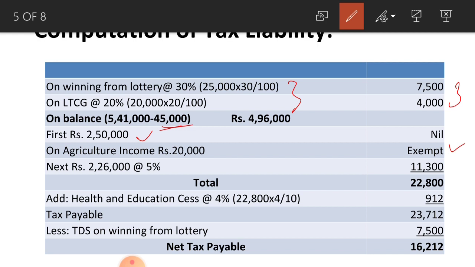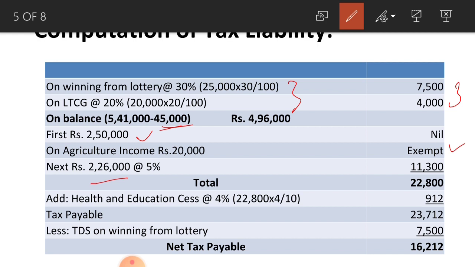Next, 2,26,000, that is 4,96,000 minus 2,70,000, that is 2,50,000 plus 20,000, is equal to 2,26,000. On that balance amount at the rate of 5%, because between 2,50,000 to 5 lakh is taxable at the rate of 5%.